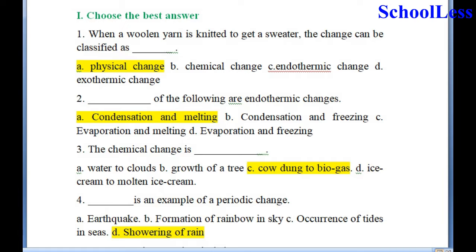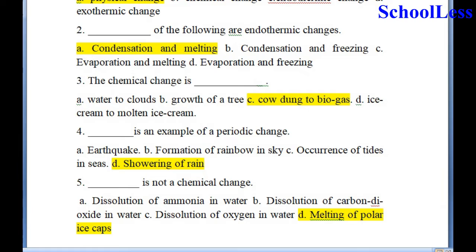Question 4. Dash is an example of periodic change. A. Earthquake. B. Formation of rainbow in the sky. C. Occurrence of tides. And D. Showering of rain. இதில் showering of rain என்பது சரியான விடை என்பதால் D is the right choice.